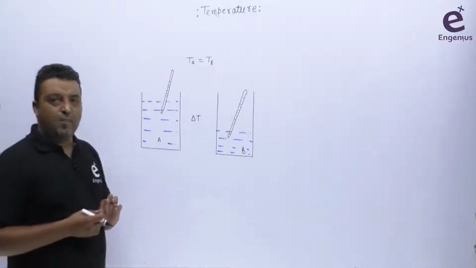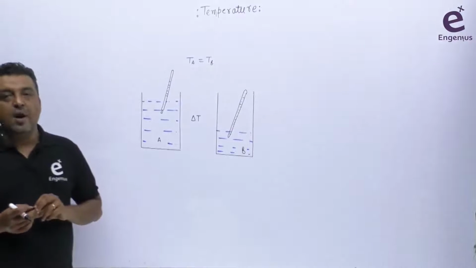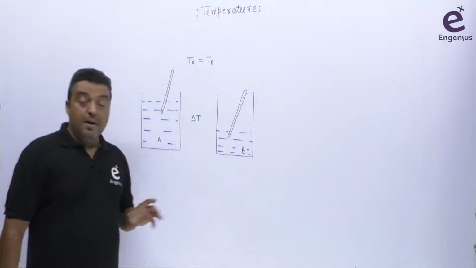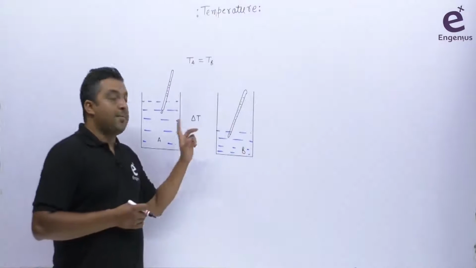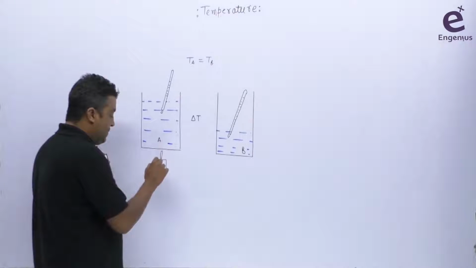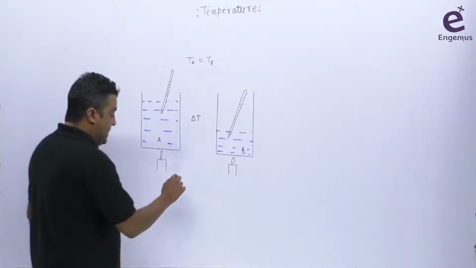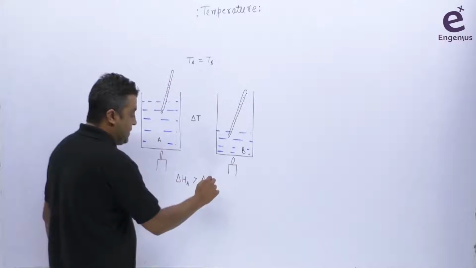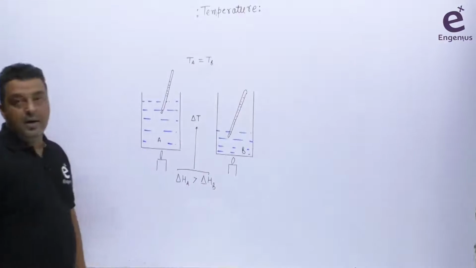So ये बड़ा obvious question है और बड़ा obvious answer. आप सब लोग बोल देंगे कि yes, obviously in case of container A, as the amount of fluid is more, the requirement of heat will be more to increase the temperature by delta T compared to container B, because here the amount of fluid is less, so we require less heat to increase the temperature by an amount delta T. Obviously in this case you can say there is a delta Q. Let's suppose I am heating these two, then you can say delta H for A is definitely greater than delta H of B to increase the temperature of both containers by the same amount delta T.